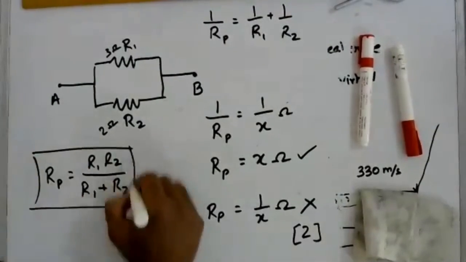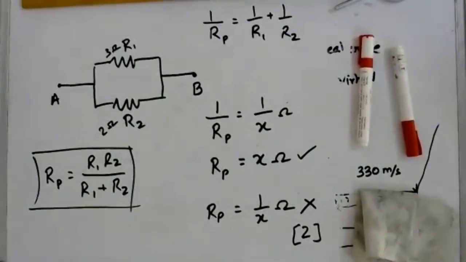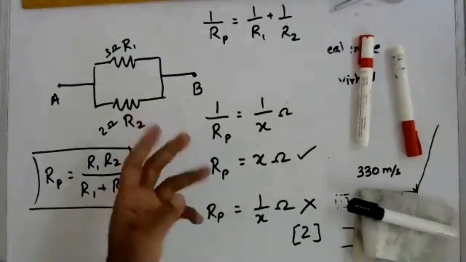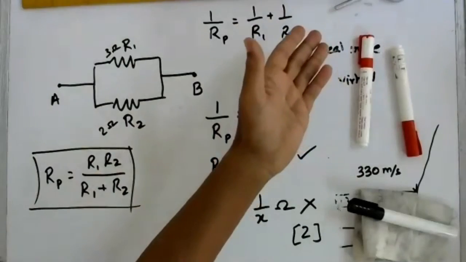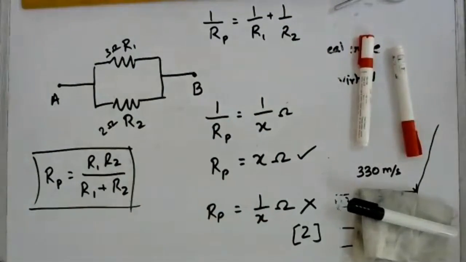If you use this equation, you don't have to find the reciprocal. But if they give you 3 resistors, then you don't have a choice. You have to use this equation plus 1 by R3, and in the end you have to find the reciprocal. Otherwise, all your mehnat will go to waste. Okay, so this is basically what I wanted to say.